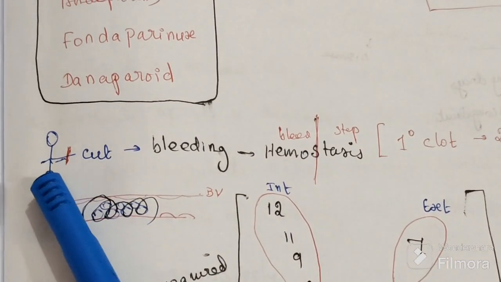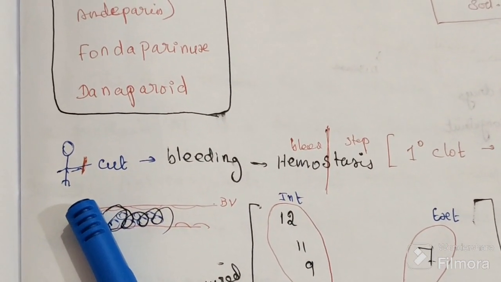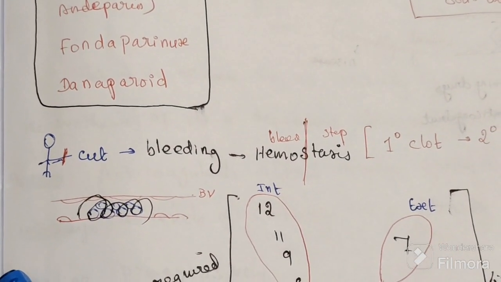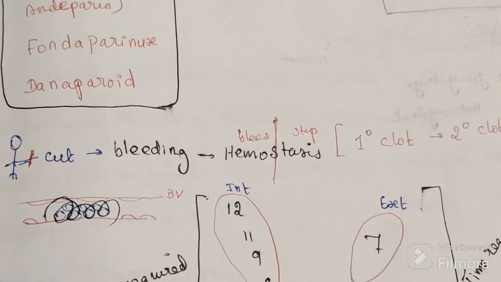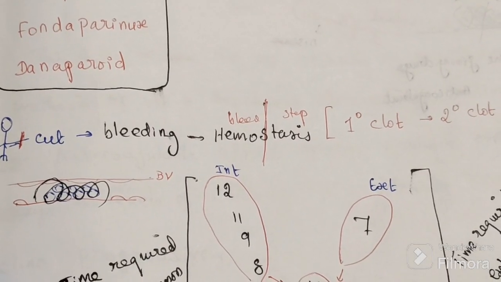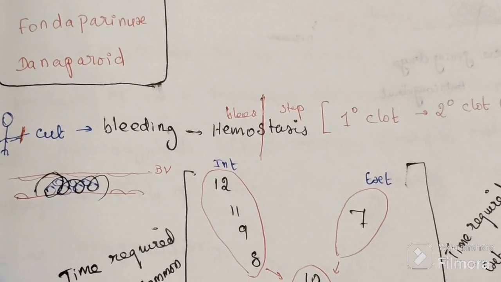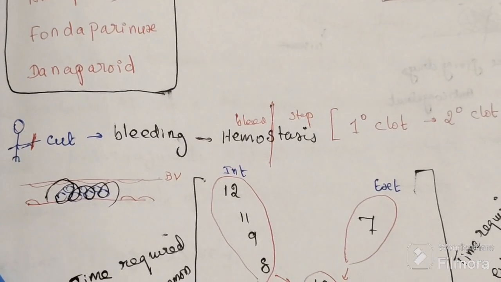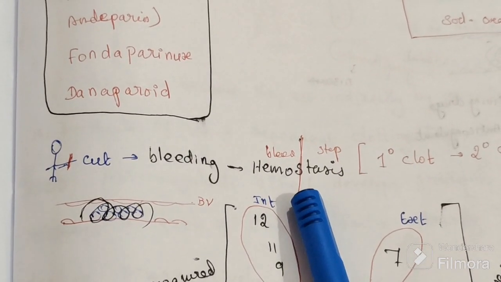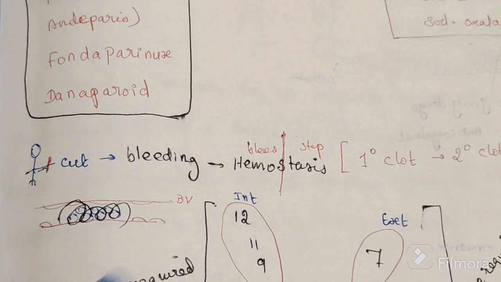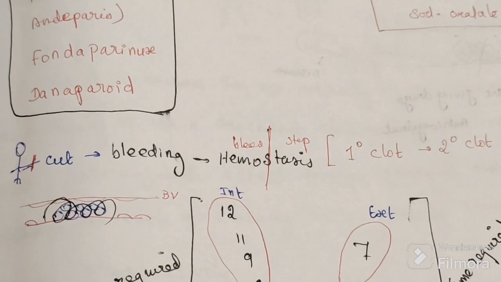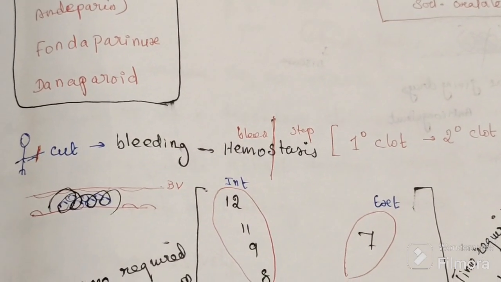Suppose this person has a cut. What happens? Bleeding. How long will it bleed? Next few seconds or few minutes. After that the bleeding stops automatically. Have you ever thought about how the bleeding stops automatically? That mechanism is called hemostasis. Hemo means blood, stasis means stop. So it is the automatic stoppage of bleeding.